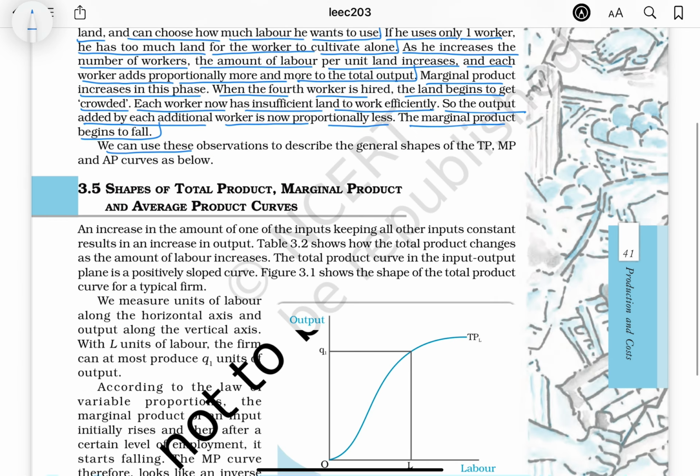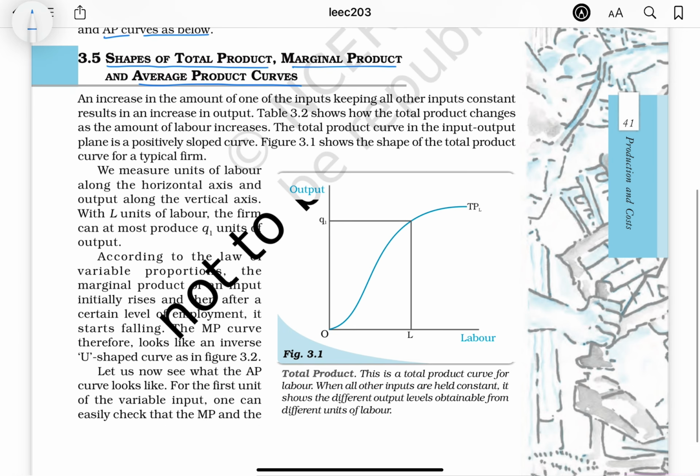We can use these observations to describe the general shapes of the TP, MP, and AP curves as below. Shapes of total product, marginal product, and average product curves. An increase in the amount of one of the inputs, keeping all other inputs constant, results in an increase in output. Table 3.2 shows how the total product changes as the amount of labor increases. The total product curve in the input-output plane is a positively sloped curve. Figure 3.1 shows the shape of the total product curve for a typical firm.